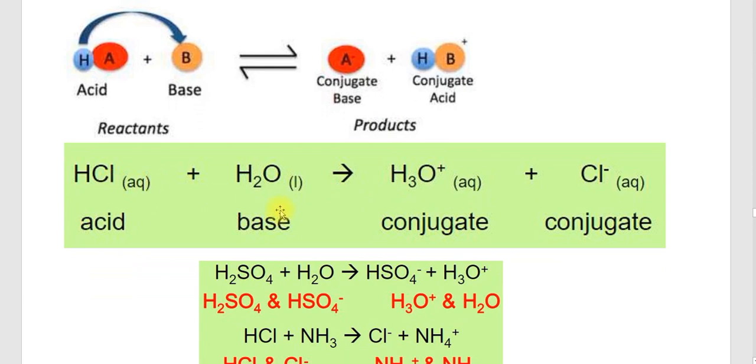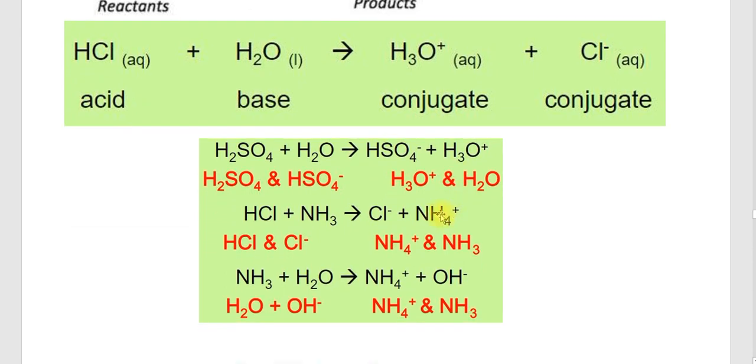Here you can see how it is shown. HCl plus H2O gives H3O plus plus Cl minus. Here this HCl changes into H plus and Cl minus, and this H plus is donated to the H2O, and it changes into H3O plus. So H3O plus is a conjugate acid, and the Cl minus is a conjugate base. So H2O is a base and H3O plus is a conjugate acid.